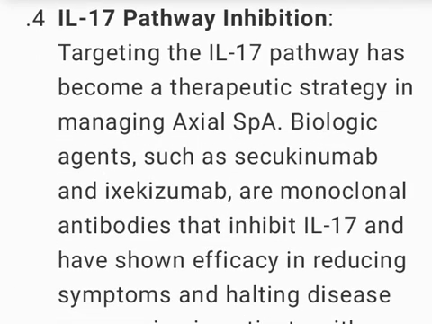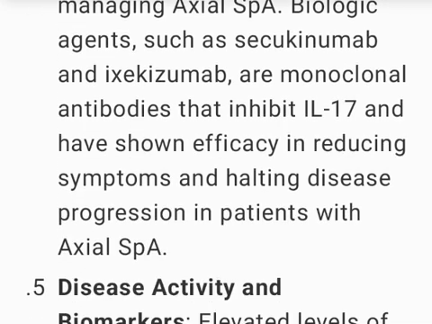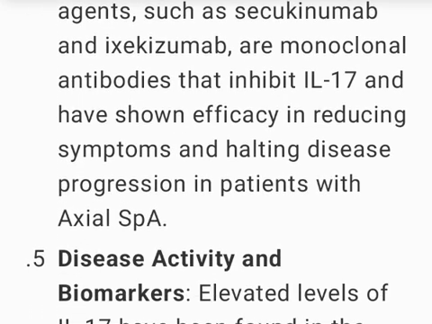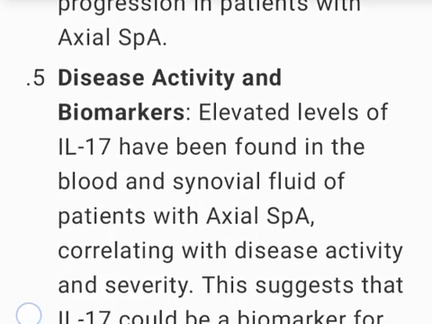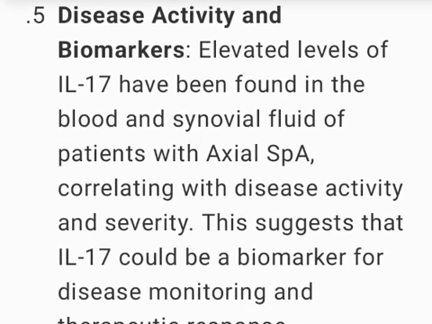4. IL-17 pathway inhibition. Targeting the IL-17 pathway has become a therapeutic strategy in managing axial SpA. Biologic agents, such as secukinumab and ixekizumab, are monoclonal antibodies that inhibit IL-17 and have shown efficacy in reducing symptoms and halting disease progression in patients with axial SpA.